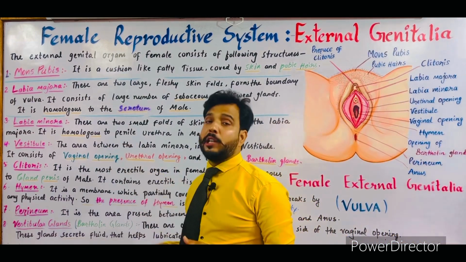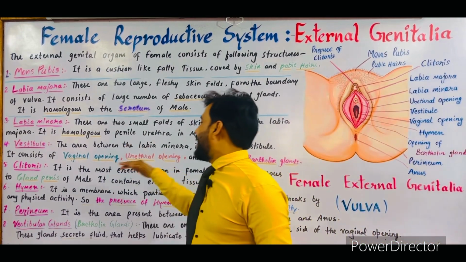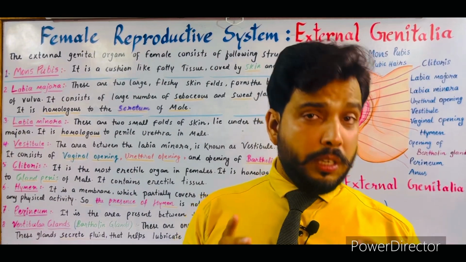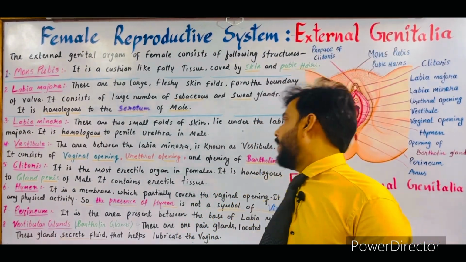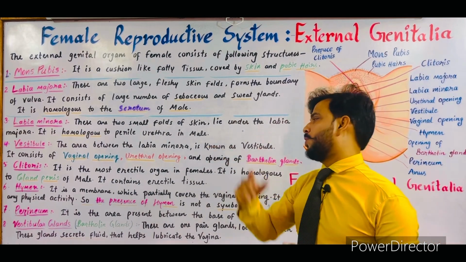Now the next is the clitoris. So this is the clitoris, as I told you before. It is the most erectile organ in female. The clitoris is the most erectile organ in female, and it feels the sensation of the female. It is homologous to the glans penis of the male.